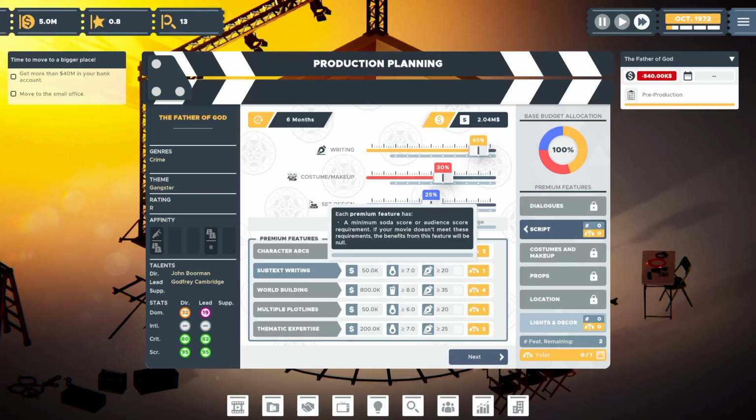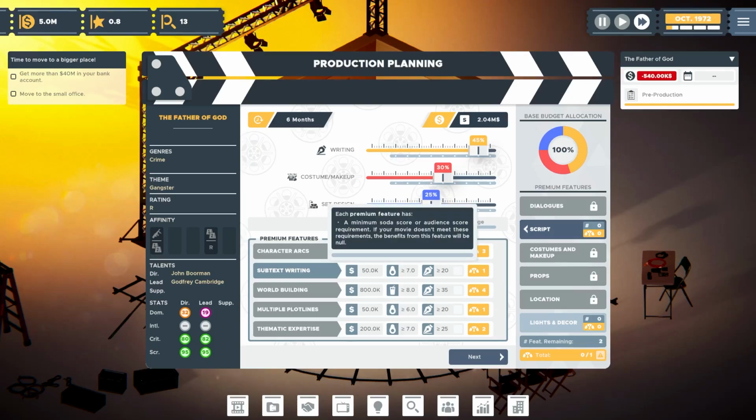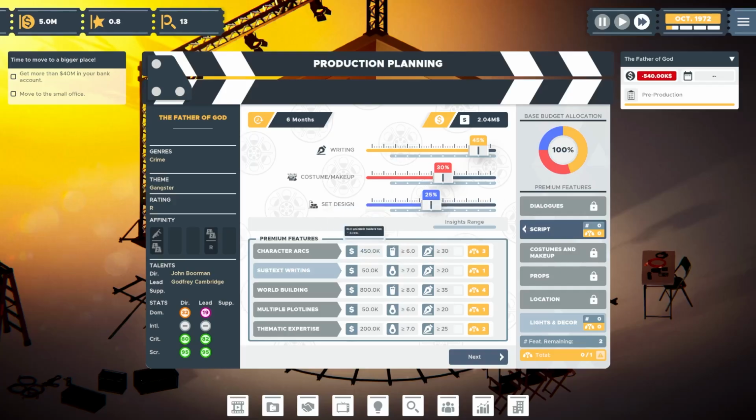In order for this benefit to work for your movie, this needs to reach an avocado meter of greater than 7. So that means it needs to have a critic score higher than 7 for this to actually take effect. And in order for this to be an option, the writing needs to be above 20%. So we meet that criteria.